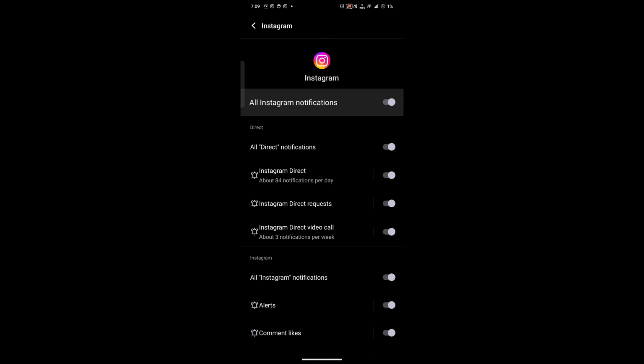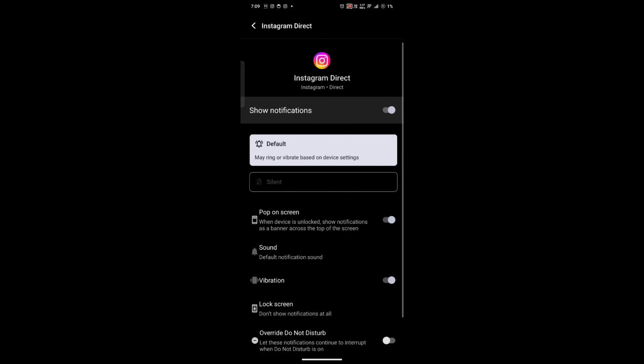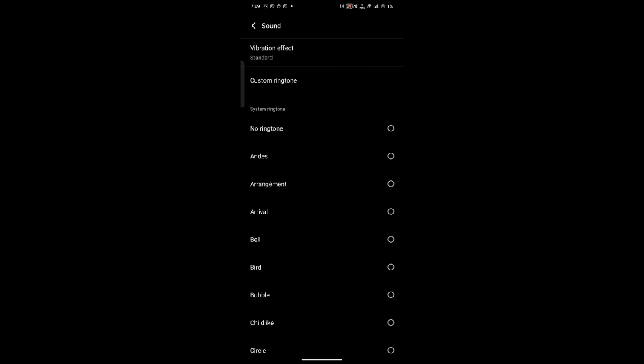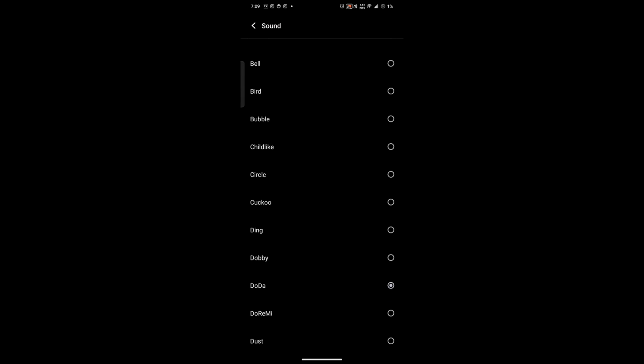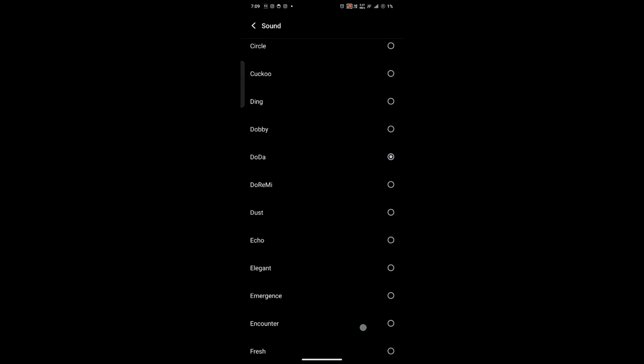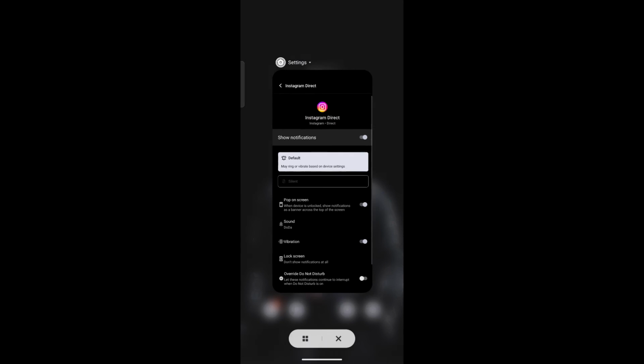So for the Instagram messages, I will be clicking on the option saying Instagram Direct. From here you can see an option saying Sound, and the notification sound is currently set to default. So when you click on it, you will have access to numerous sound effects which you can use as your Instagram Direct notification sound. And once you are happy with the sound you want, simply click on back and you can close the settings app.